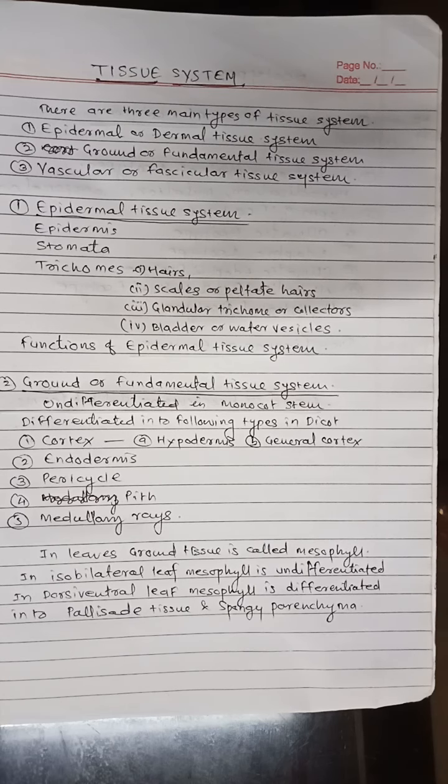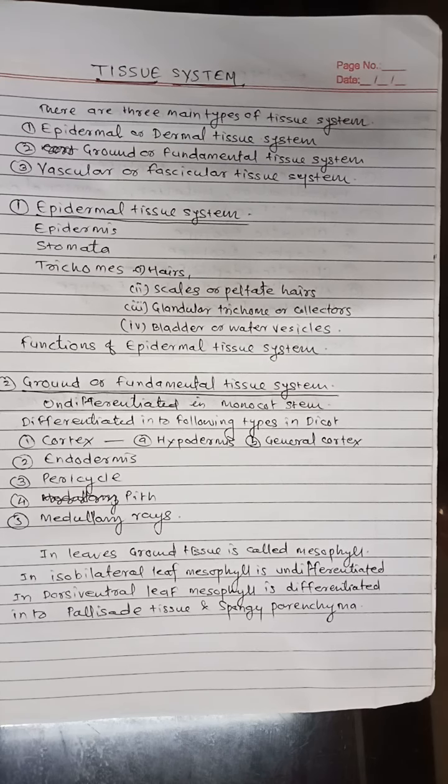In leaves, the ground tissue is termed as mesophyll. It is usually made up of chlorenchymatous tissue and is thus green in color. In dorsiventral leaves, the mesophyll is further differentiated into palisade parenchyma and spongy parenchyma.